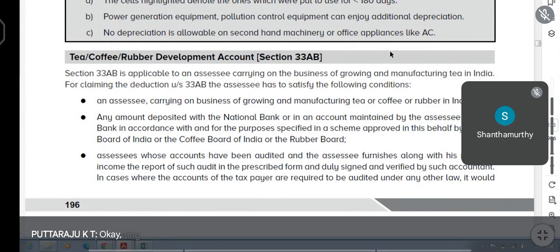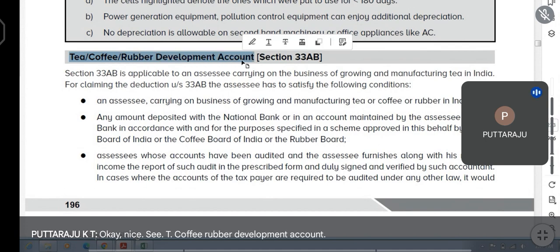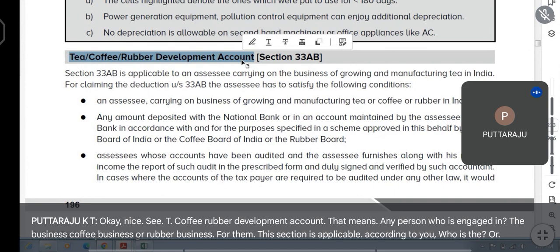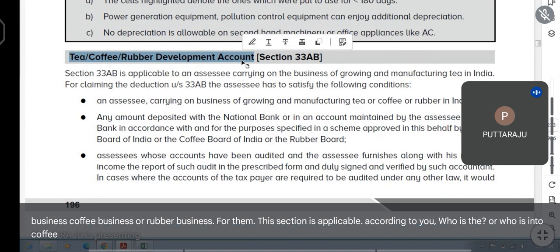Okay, guys. See, tea, coffee, rubber development account. That means any person who is engaged in tea business, coffee business, or rubber business, for them this section is applicable. According to you, who is into coffee business and tea business?